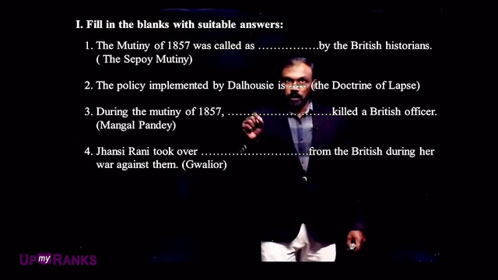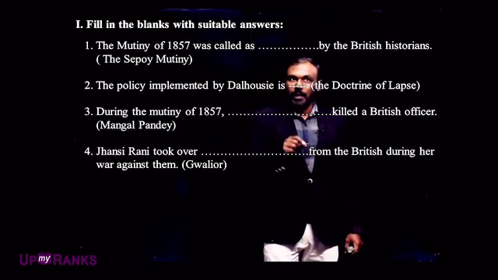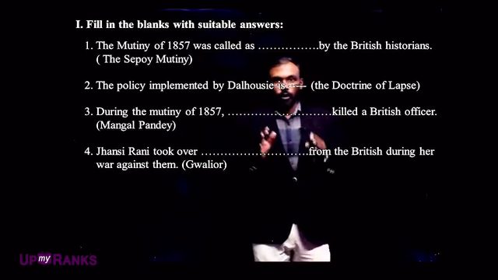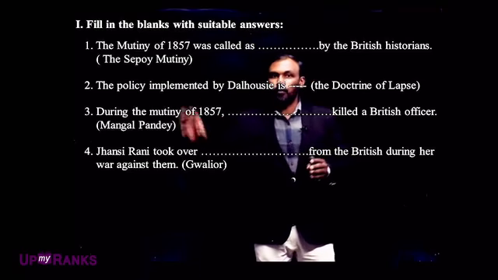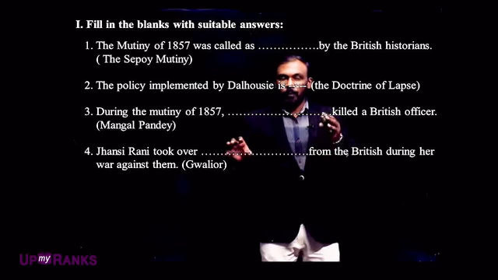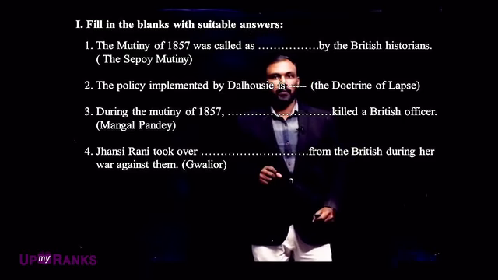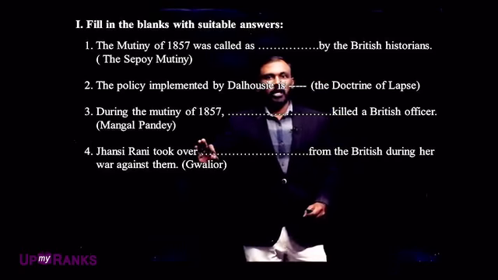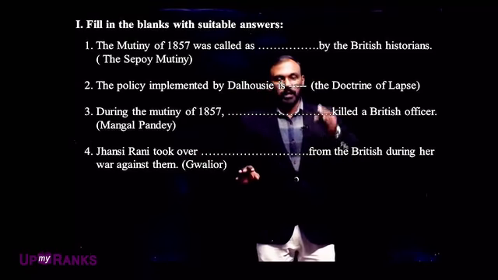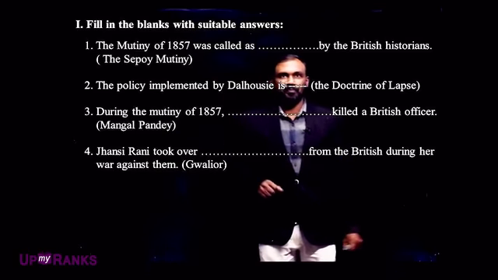At the same time, the mutiny of 1857 was called as dash by the Indian historians. According to the British historians, the mutiny of 1857 is called the Sepoy mutiny. But according to the Indian historians, this is called the first war of Indian independence. Got it? According to the British historians, it is a Sepoy mutiny, but according to the Indian historians, it is the first war of independence.